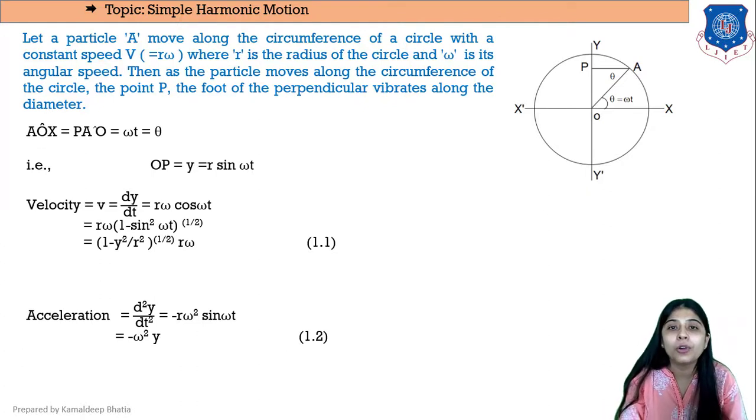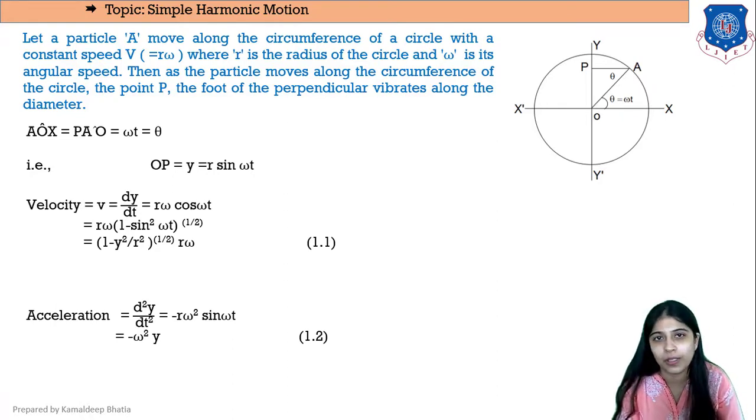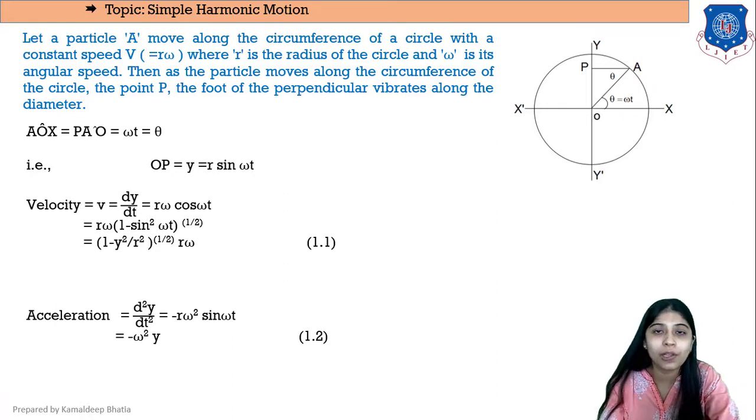Now if we want to derive the equation for acceleration, we know that acceleration is d square y by dt square, or dv by dt. Acceleration is the change in velocity with respect to time, so we can either double differentiate the displacement equation, or simply differentiate the velocity equation.